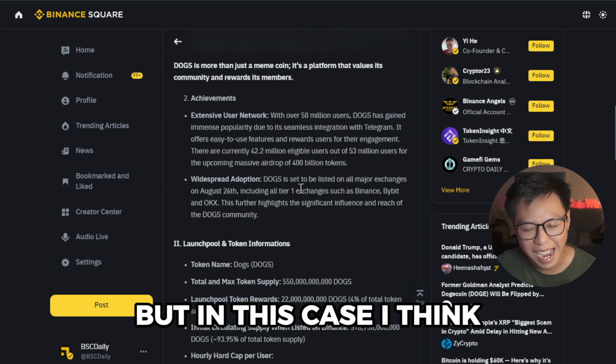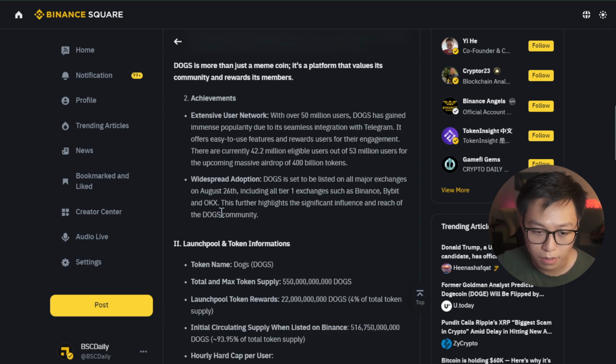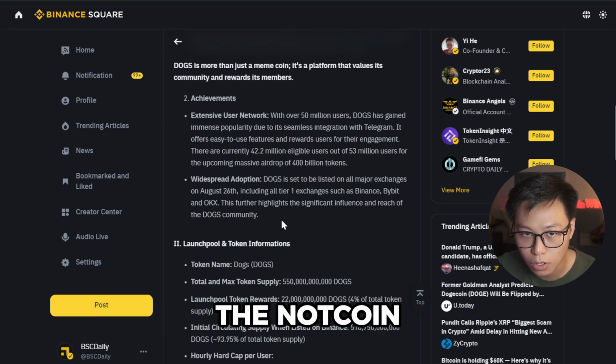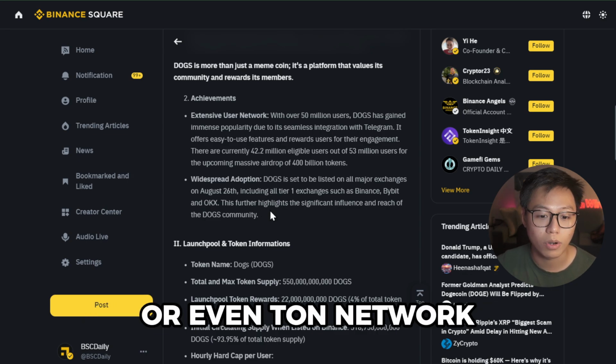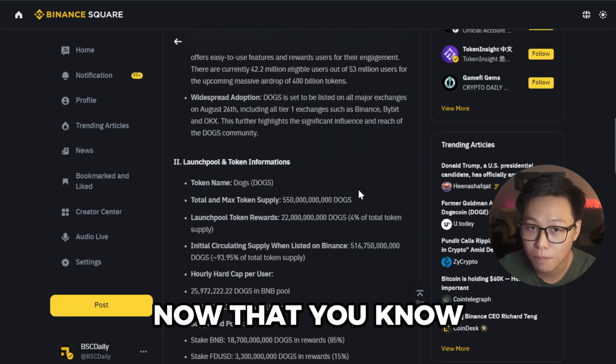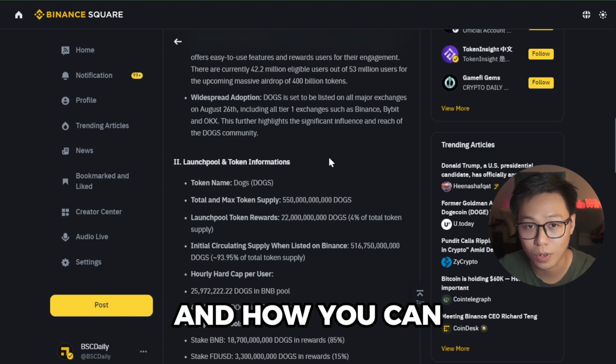But in this case, and this is my pure speculation, the Dogs community or the people behind Dogs might have something to do with the people behind Notcoin or even the Ton Network or even Telegram. Now, that is again just pure speculation. Now that you know how big Dogs is, let's talk about the Binance Launchpool and how you can join this wonderful program.